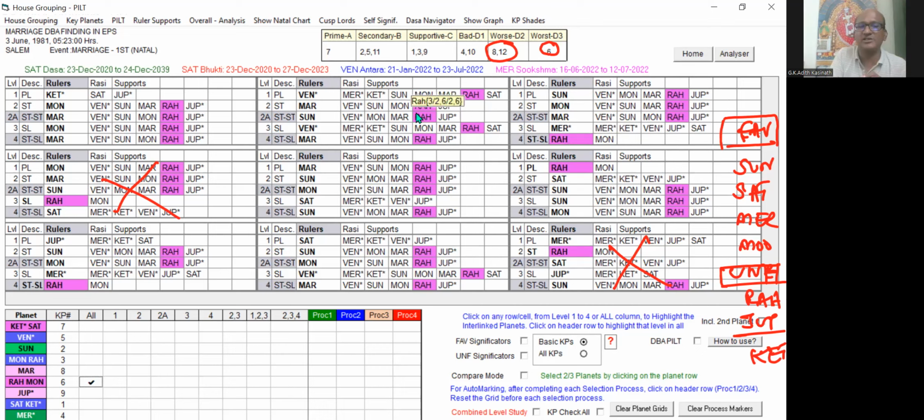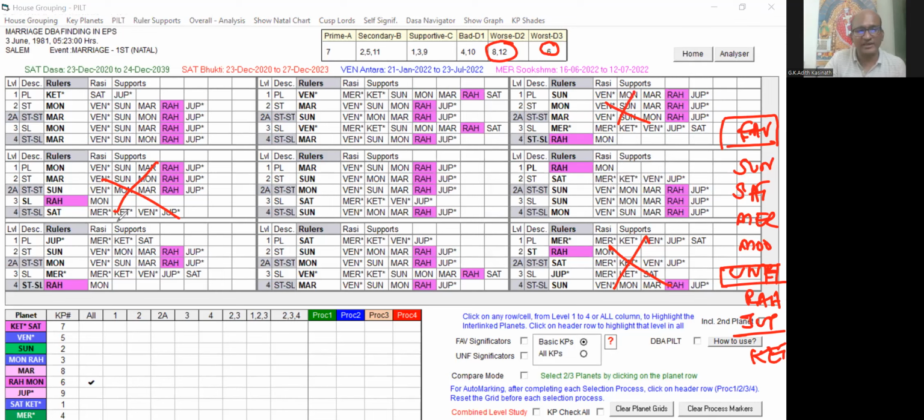You can see here also, Venus is having that Rahu. Many planets are having Rahu in the supports. But those planets which have Rahu in the supports and also in one of the levels will form the ruler link, and the impact of that unfavorable planet will be passed on to them. So that means this Sun planet also is not very strong. I hope you understand. So you can see this Sun is not going to be favorable.